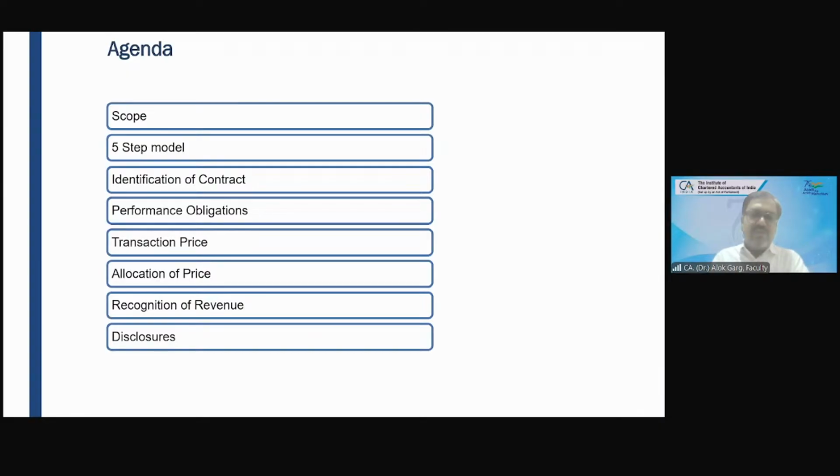Okay. Right. So these are the 5 steps. Number one, scope, then the 5 steps, which are the heart of the standard. And the last one is disclosure. Okay. So this is the agenda of the standard. And within that, we will discuss a lot of stuff, right? Believe me, in the 5 days, I will cover more than 30 case studies from ICAI study material, 30 to 35 case studies with a lot of layman language examples, right? And with all the concepts summarized in an Excel file also.